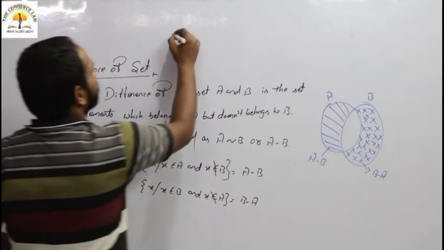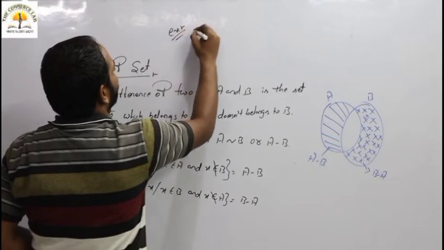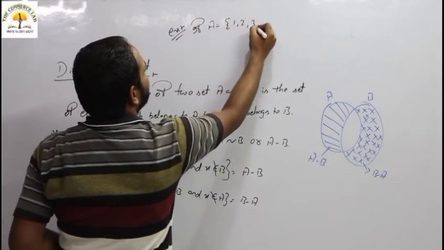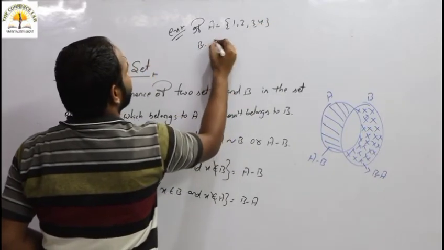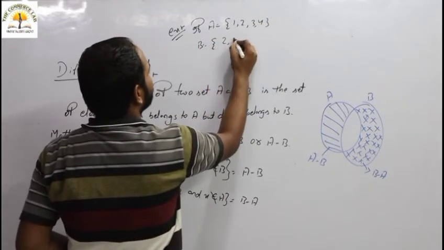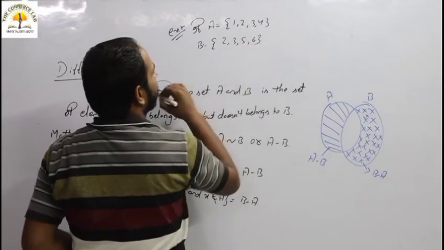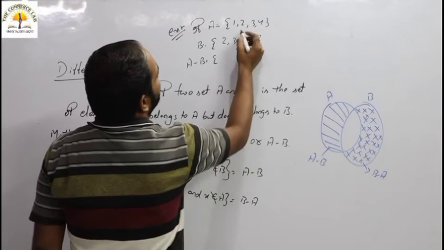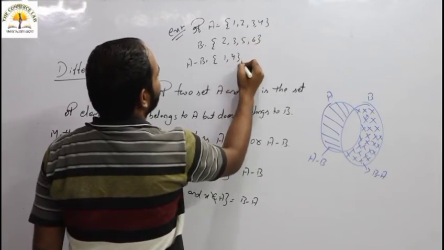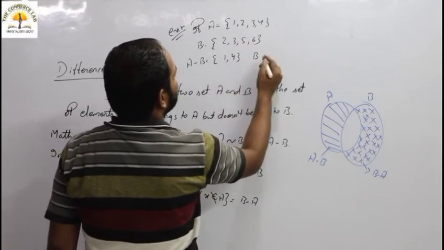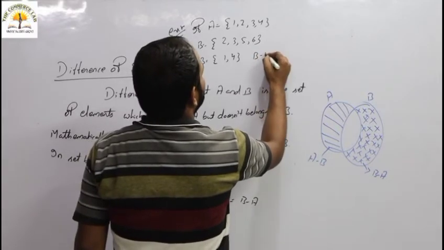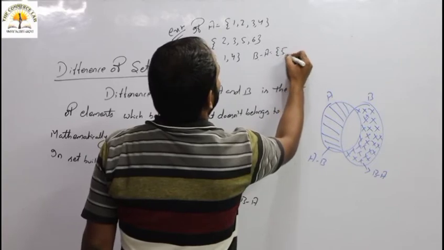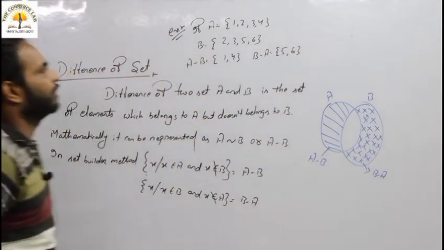Let's come to one example. If A equal to {1, 2, 3, 4}, B equal to {2, 3, 5, 6}, then A minus B equal to 2, 3 cancel, {1, 4}, and B minus A equal to {5, 6}.